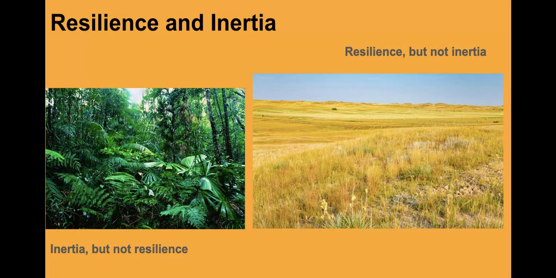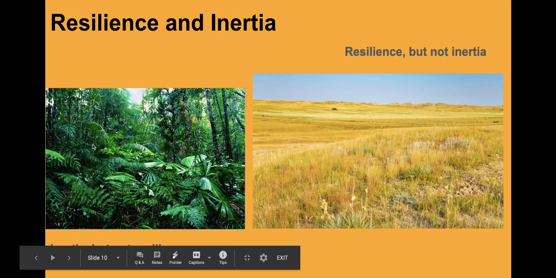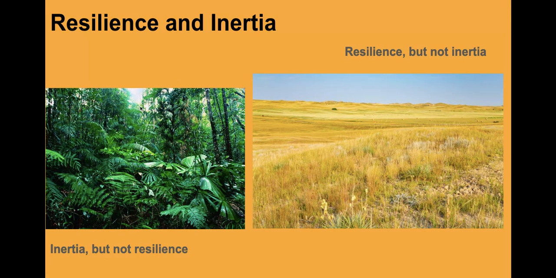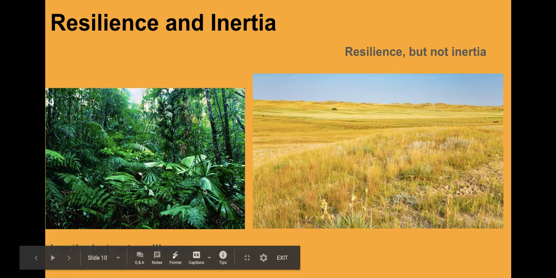So they do have a lot of inertia, but they don't have a lot of resilience. And resilience is the ability to rebound. So if the tropical forest gets destroyed, it's very hard to come back to the same level of biodiversity because that has happened through a very long time. So that's an example. The other example is grasslands.